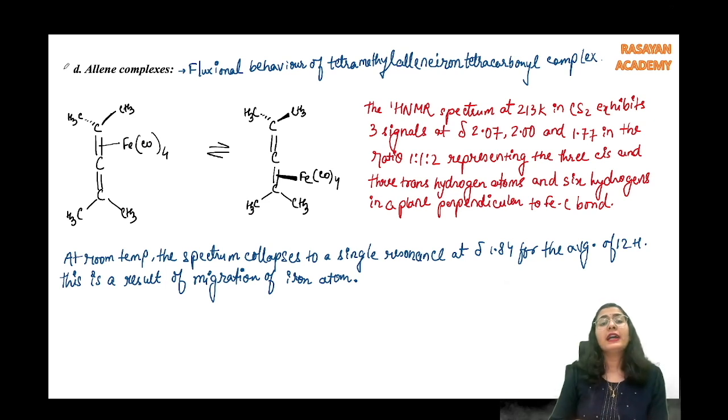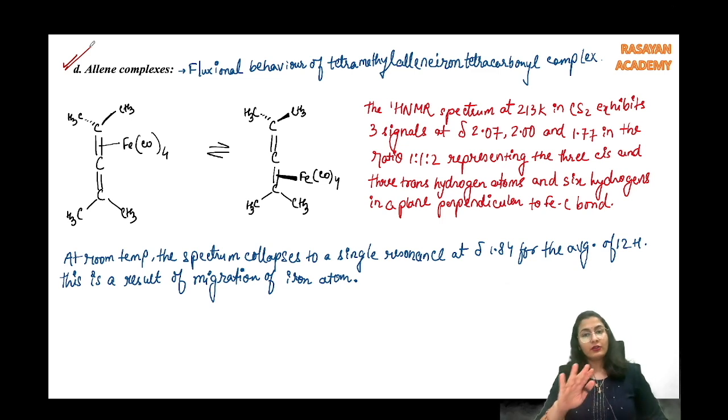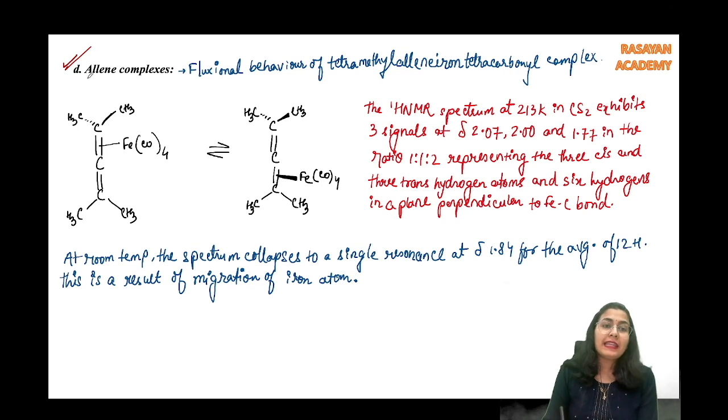Now one important and a new concept over here that you will see. We haven't yet got this into any question, but this is important nonetheless. Allyne complexes. So when you are connecting the system to allyne like this, ये हमने सोचा कि ये क्या है, ये टेट्रामीथाइल एलिन आयरन टेट्राकार्बोनिल कॉम्प्लेक्स है. ठीक है. Now